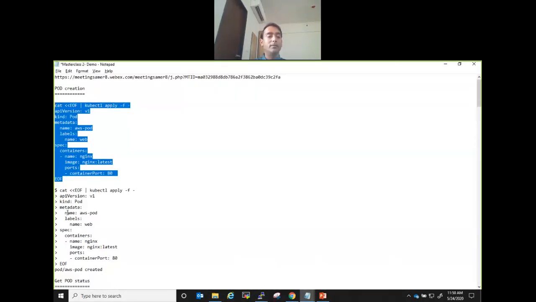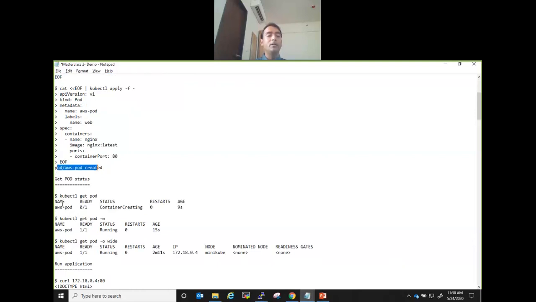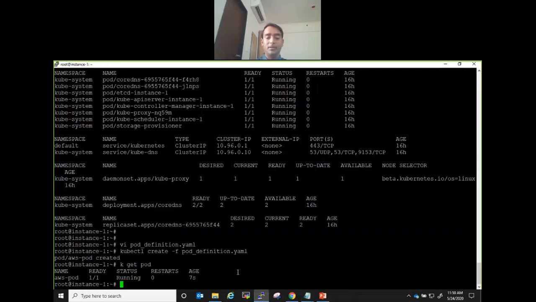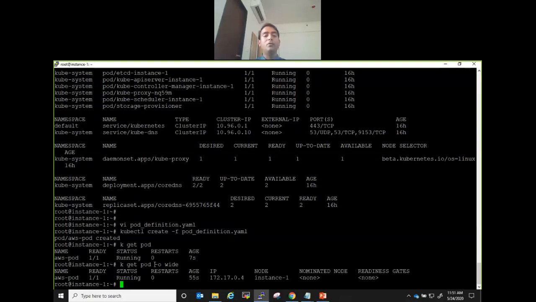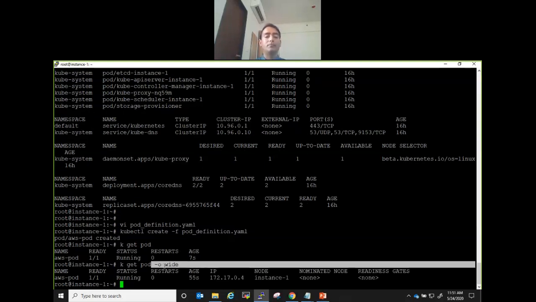Let's run some more commands. So we have created this pod. We have checked the status, right? I want to see the IP of this pod. How do I see it? You just get pod and you put a flag: minus o wide, o for option, wide for wider output.